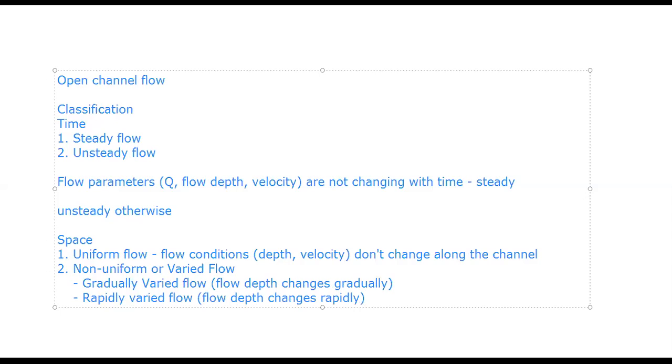Okay, so I have these two kinds of non-uniform flow, which is gradually varied flow and rapidly varied flow. And as the very name suggests, gradually varied flow means the flow depth is changing as a function of space, but it is changing gradually. It is not changing rapidly. So these are the two other classifications of open channel flow. One is with respect to time, steady and unsteady. The other is with respect to space, uniform and non-uniform or varied flow. And again, under varied flow, there's two categories. One is gradually varied flow and the other is rapidly varied flow.